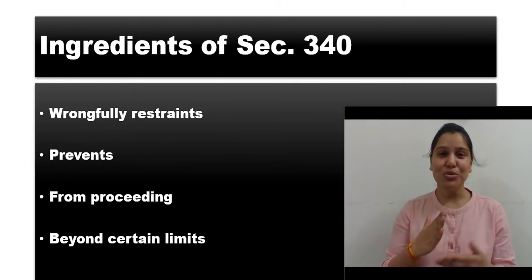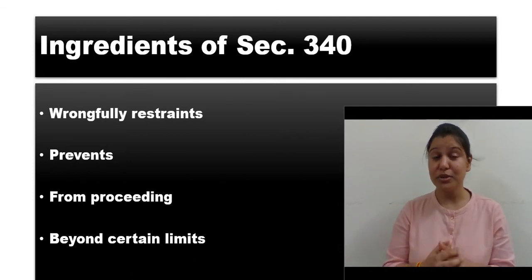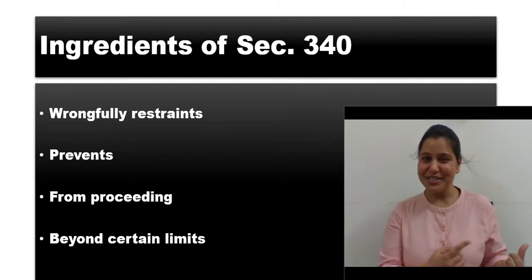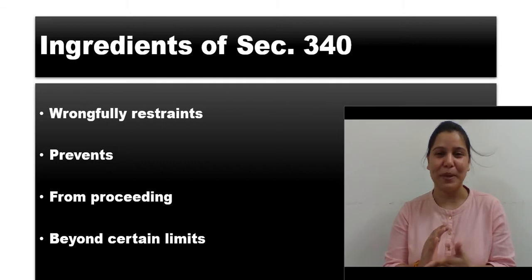Wrongful restrainment is common here, because the term we read in the last session was voluntary obstruction, and restrain, the last term of the last session, is the first term here. In order to understand confinement, restrain is the first term.